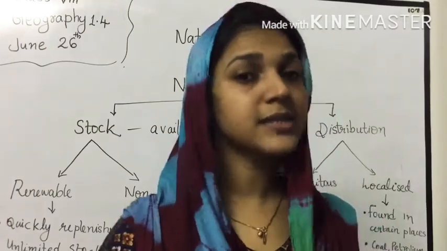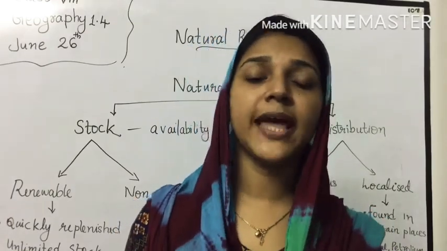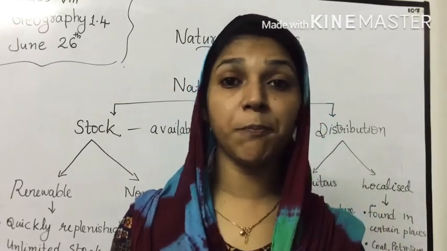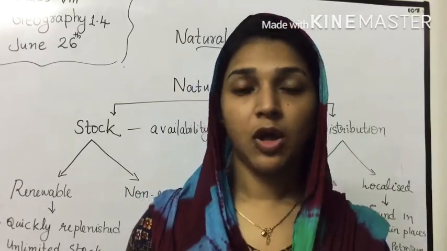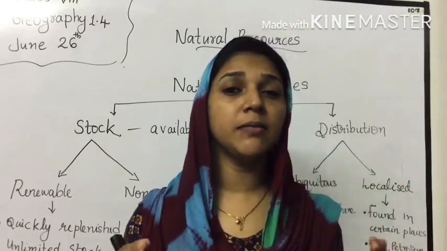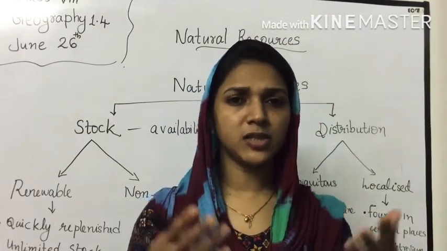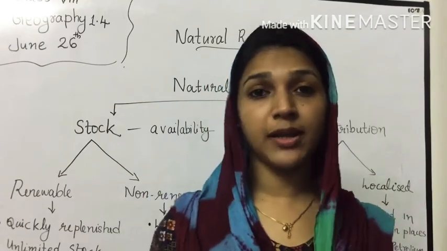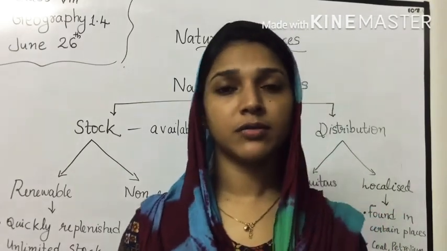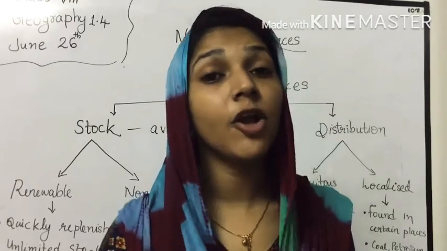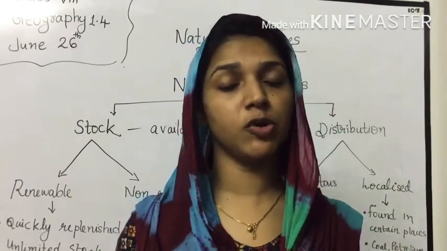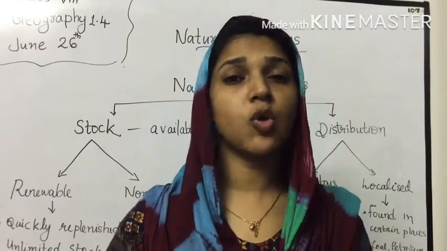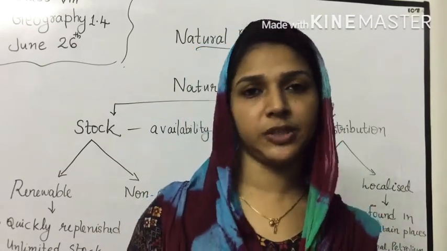And there are some resources which cannot be renewed, replenished or reproduced easily. They will be very limited in stock. Can you say any of them? The petroleum, the coal, which will not replenish or reproduce easily. It may take thousands of years to replenish them.